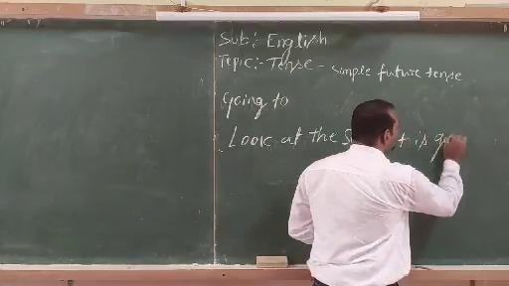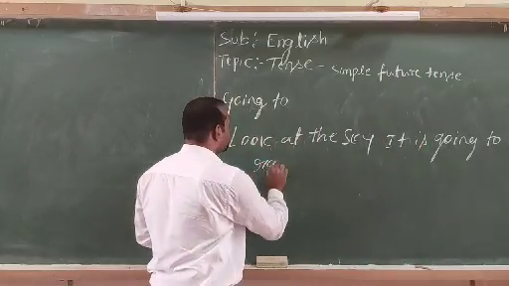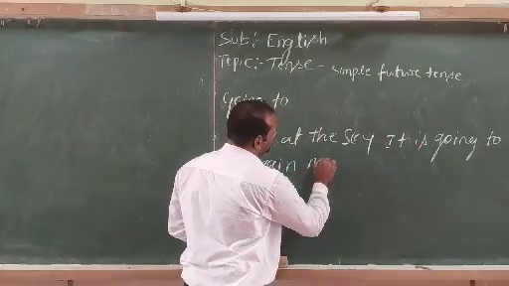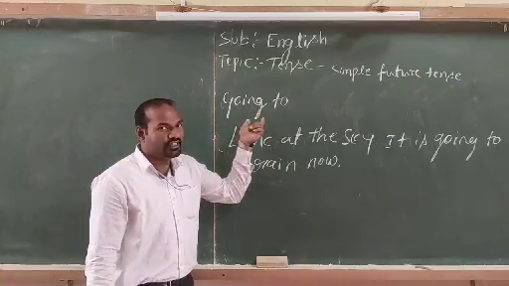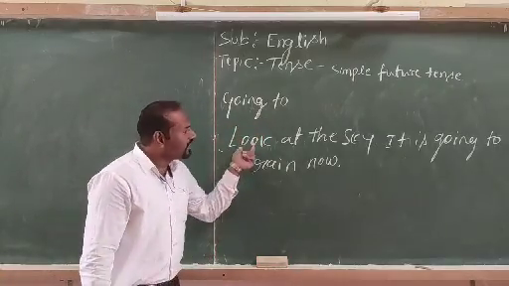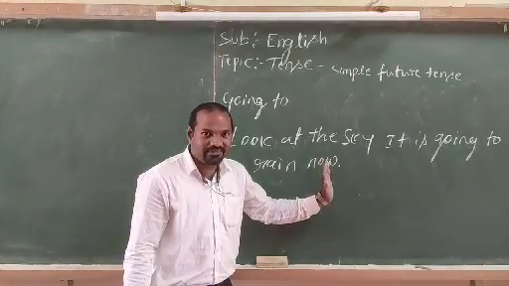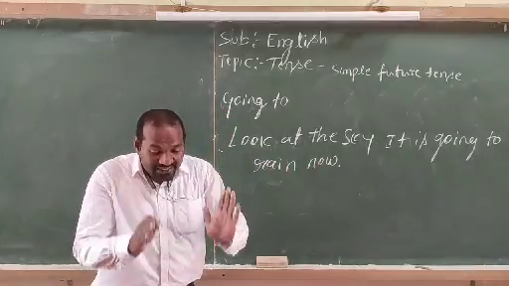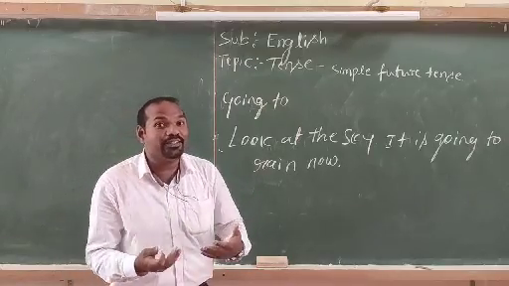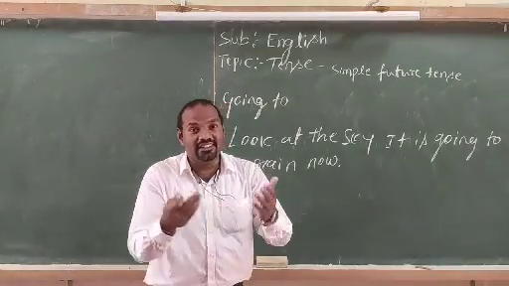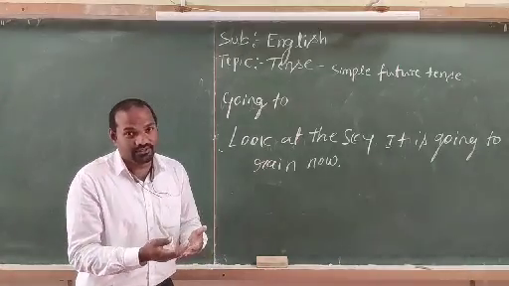It is going to rain now. Look here, the going to structure of predictions. Look at the sky. It is going to rain now. Based on the present moment or present situation, we are making a prediction, or we are talking about the future.